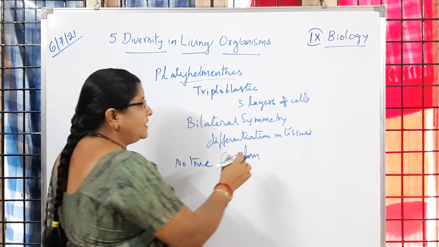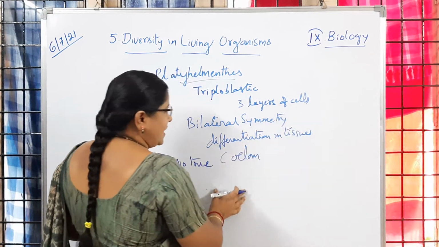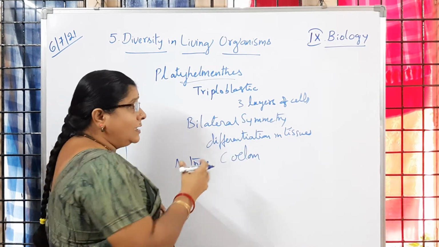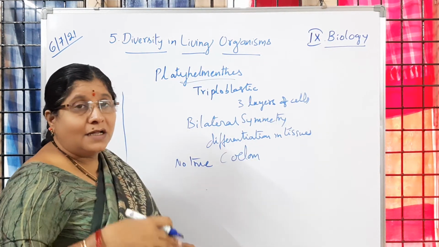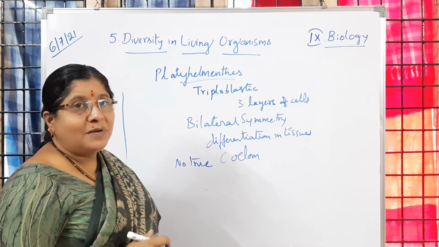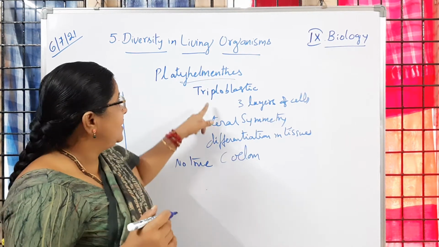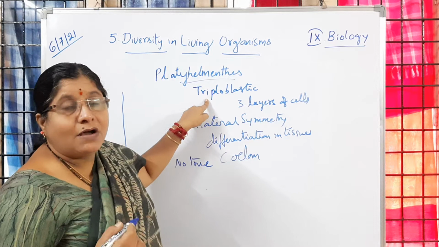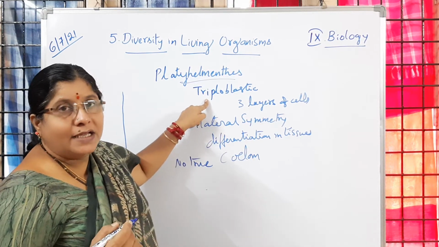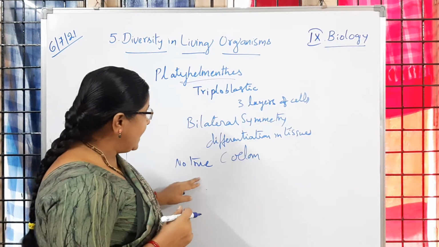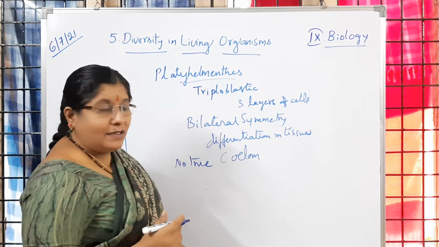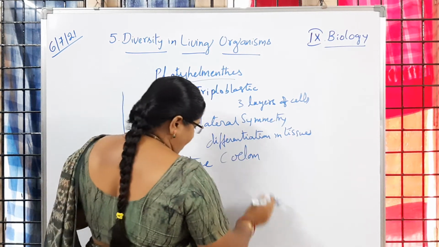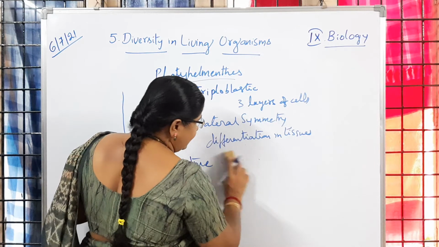With minimum differentiation of tissues, all the tissues are present in a cavity-like structure formed because of the three layers, which we call triploblastic. But that body cavity is not a real one. So no true body cavity in these animals.